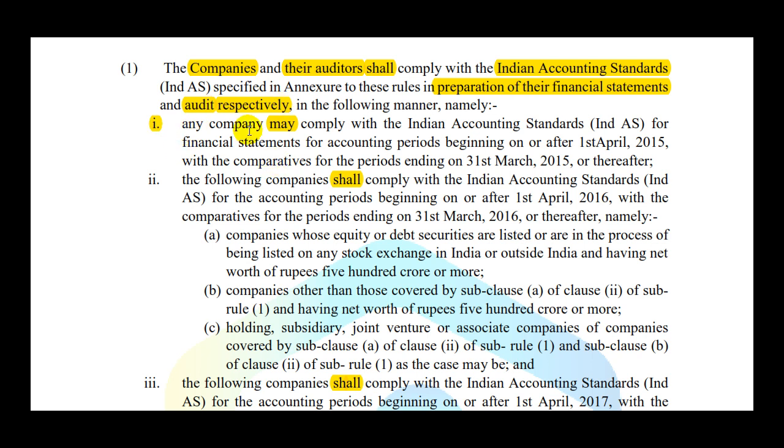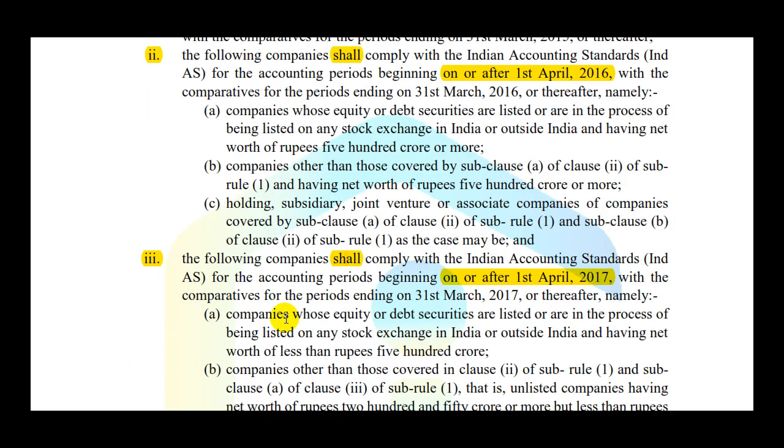So in the Roman 1 we have "may", which says that it's not compulsory. And it's not compulsory from which date? It's not compulsory on or after 1st April 2015, but it becomes compulsory. The following companies shall comply with the Indian accounting standards on or after 1st April 2016, and then here comes on or after 1st April 2017. So here we have the phase 0, then you can say the first phase companies, and then you can say second phase companies.